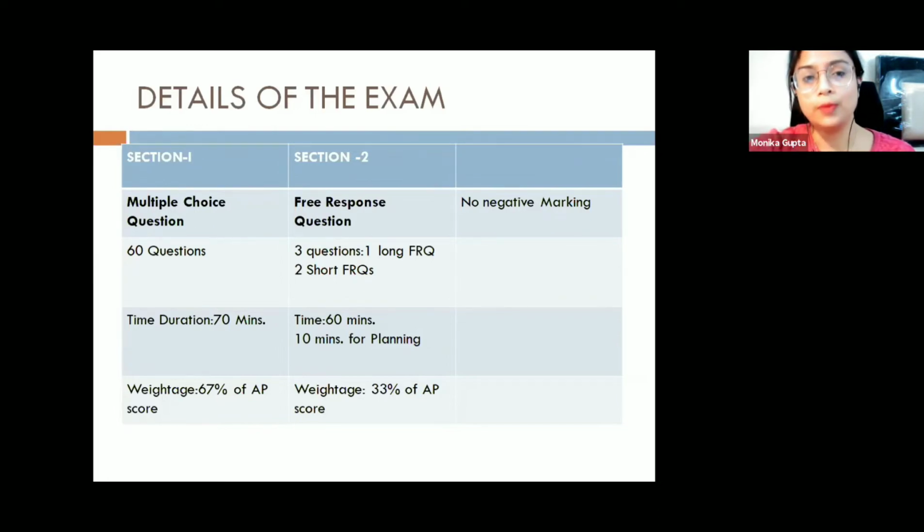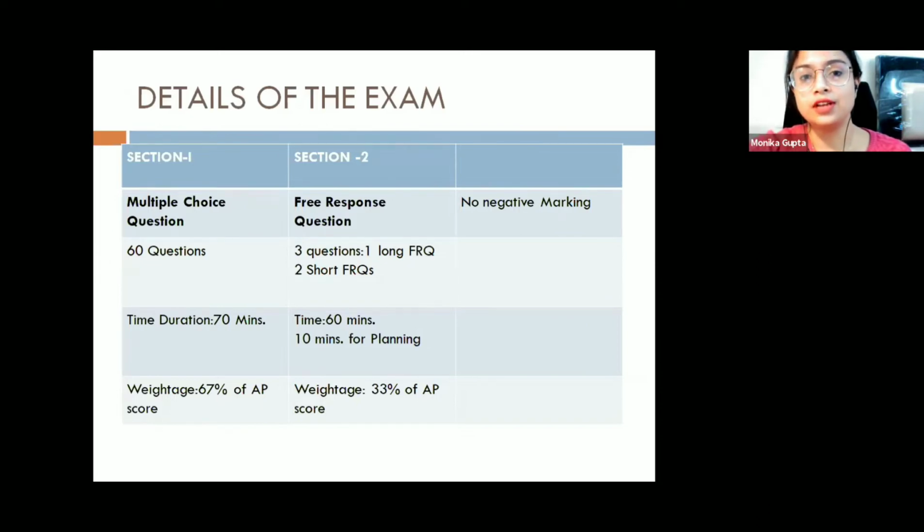The weightage of section one is 67% of the AP score. Now, moving on to section two, the free response questions. The number of free response questions will be 3. One will be the long FRQ and 2 will be the short FRQs. The time given for answering all 3 FRQs will be 60 minutes, and 10 minutes are given for planning. You need to read your questions and their subparts and plan how to move ahead, where you need to draw the graph, and where only a calculation or a yes or no is needed.